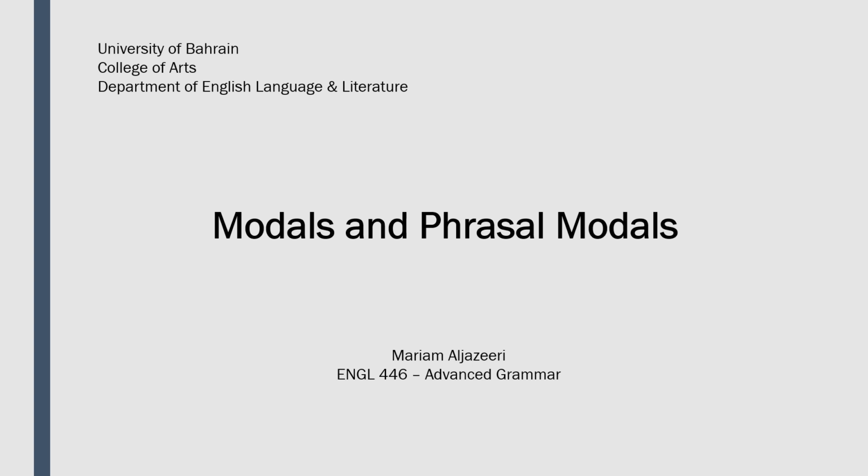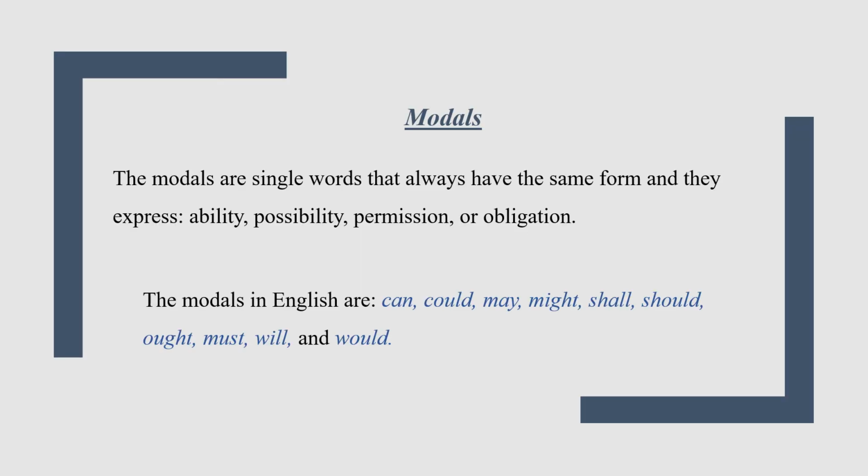In this video, I will talk about the rules of modals and phrasal modals. To start with, what are the modals? The modals are single words that always have the same form and they are used to express ability, possibility, permission, or obligation. The modals in English are can, could, may, might, shall, should, ought, must, will, and would.